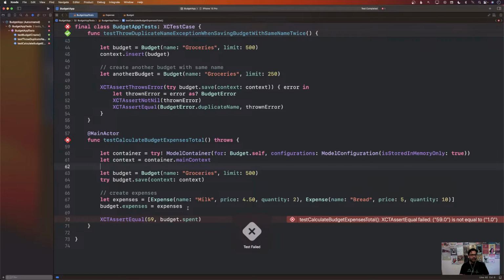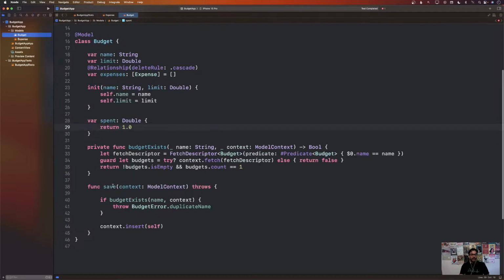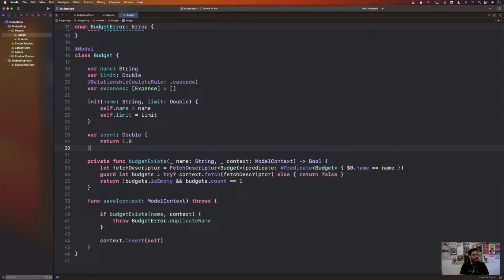Okay, so the test is obviously going to fail. No point in running it because 59 is not equal to 1, and this is also telling you the same thing. All right, so we need to fix the spent. We need to fix how the spent is being calculated. So let's go back to the budget, and we need to write this in a different way.